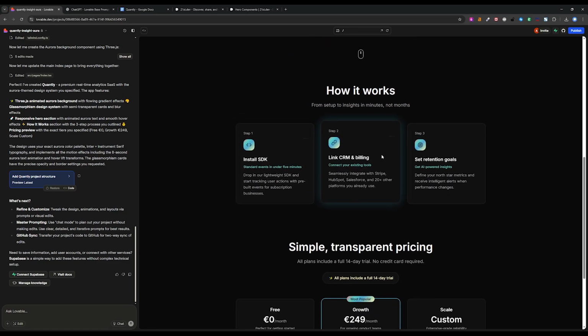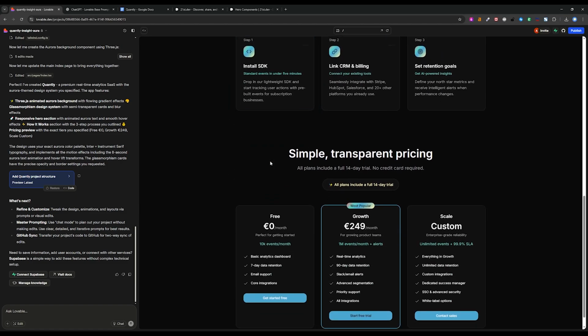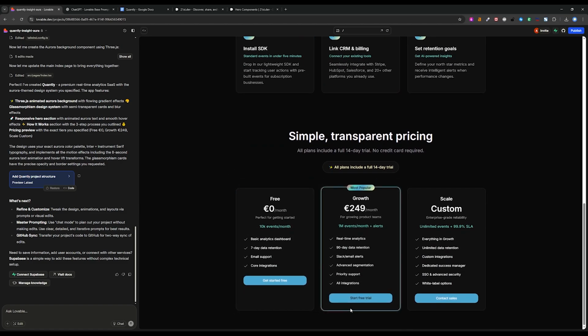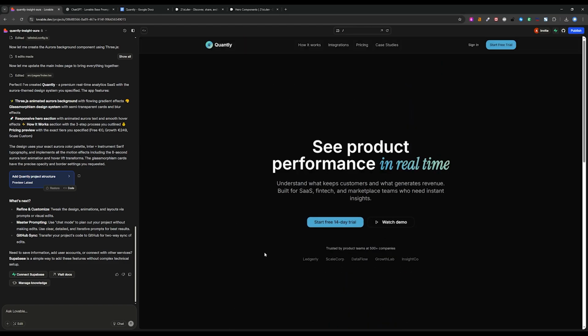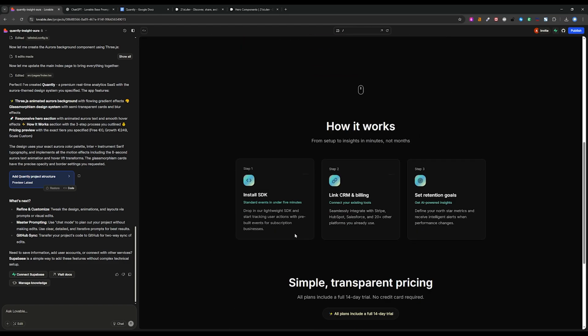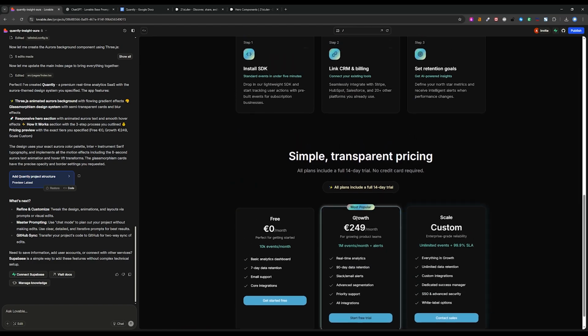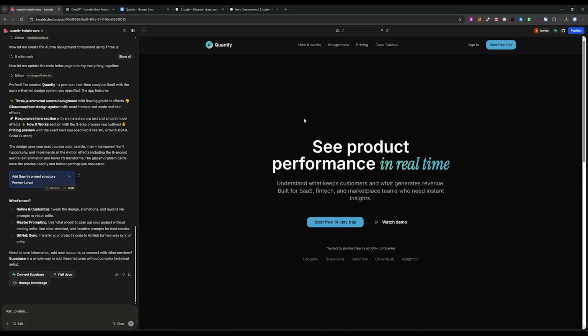We can see that we have also this hover effect with the glowing on the edges. We have also the pricing. I'm not sure it included all the pages. I think it missed some of the pages, but that's no problem. We can fix that.